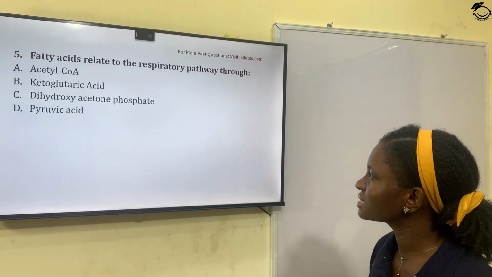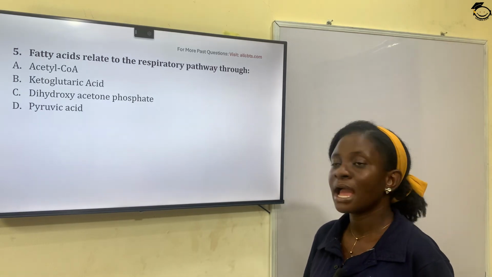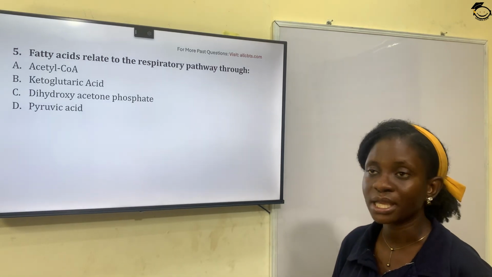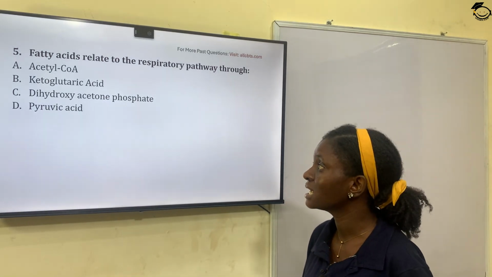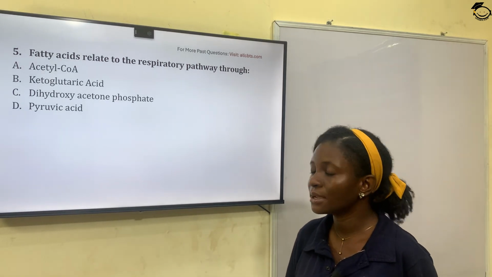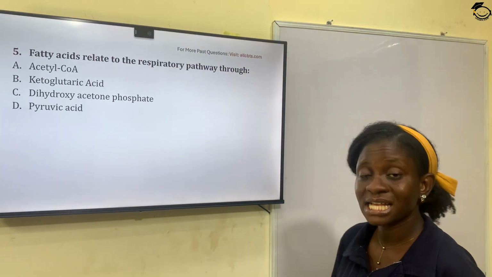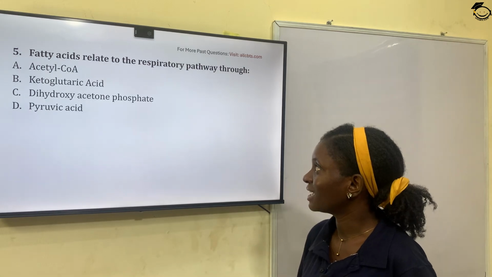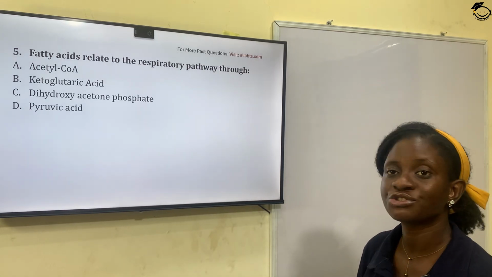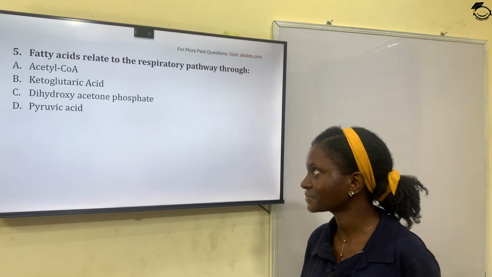So, fatty acid relates to respiratory pathway through: option A, acetyl-CoA; option B, ketoglutaric acid; option C, dihydroxyacetone phosphate; option D, pyruvic acid, pyruvate. So, the correct answer is acetyl-CoA. Fatty acid relates to the respiratory pathway through acetyl-CoA, option A.